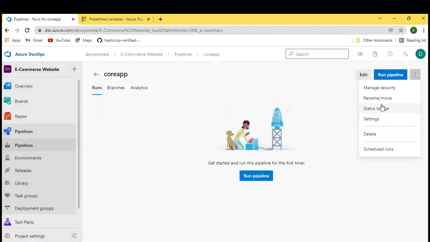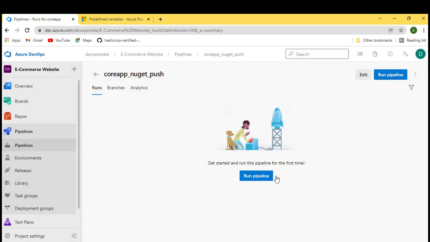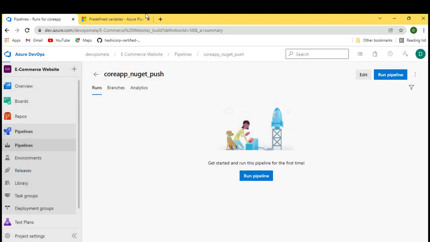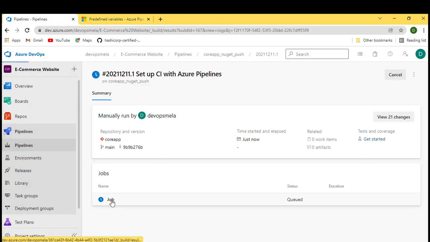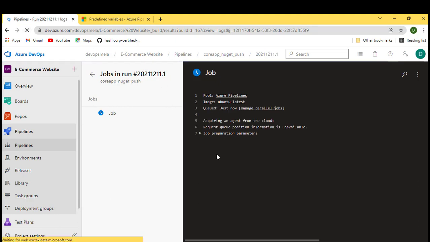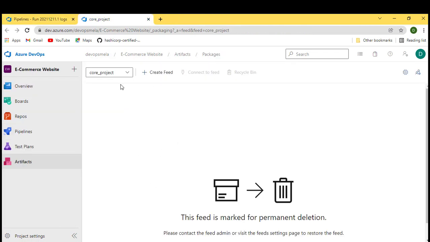Let's rename it so that we come to know what exactly this task is for: NuGet push. Okay, let me run this pipeline and let's see what happens. Let's wait for a while. It may take around 30 to 40 seconds, and post that we should see the package inside my feed at this location.